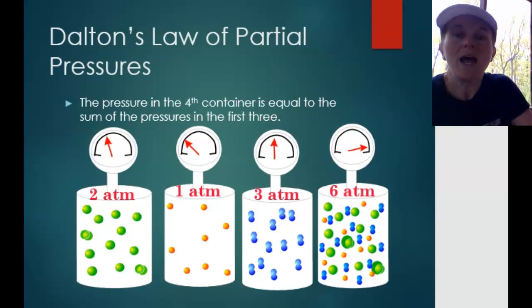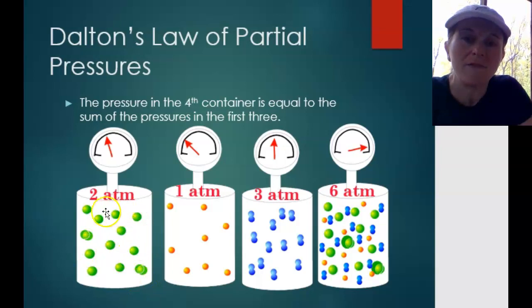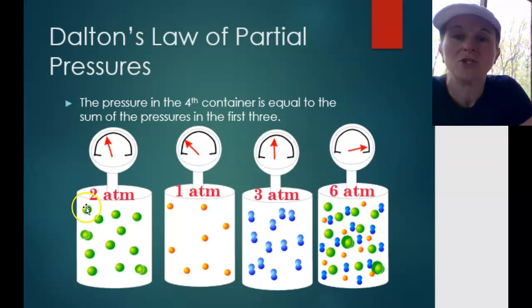So here we have a container of a gas, and we see that the pressure of that gas is 2 atmospheres. Here we have a different gas, and the pressure of that one gas is 1 atmosphere. And here we have a third gas, and the pressure of that gas by itself is 3 atmospheres. If we take these 3 containers and mix them together into one container, then the total pressure will be 6 atmospheres of pressure. 2 plus 1 plus 3 equals 6. So we just add it up.